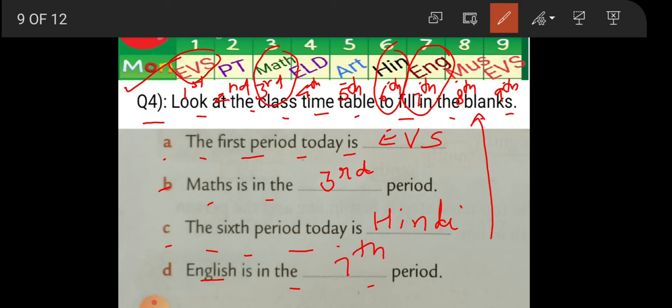The sixth period today is sixth period. You see that is Hindi. So we'll write Hindi. And English, which period? Now your subject is given. He is asking which period. So that is 7th period. Okay. So this is the ordinal number.